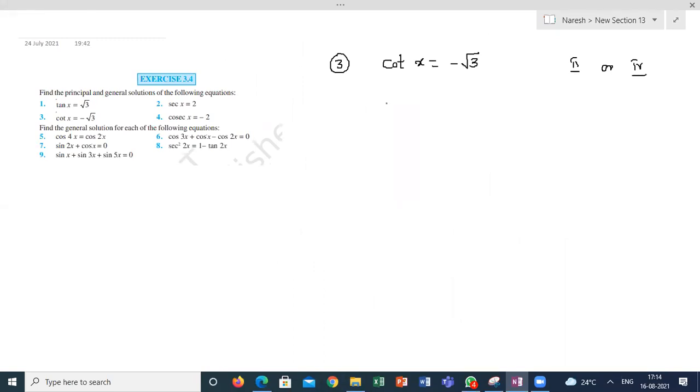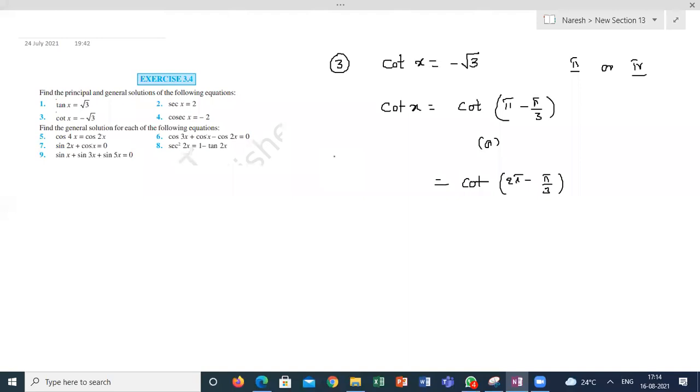Yes, sir. So cot x can be written as either cot of pi minus pi by 3, where you get root 3, or cot of 2 pi minus pi by 3. Then only it will be equal to minus root 3.